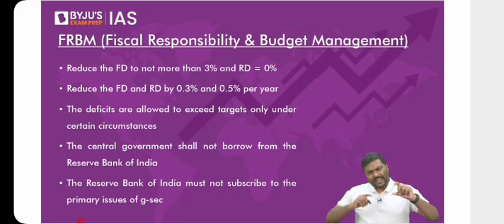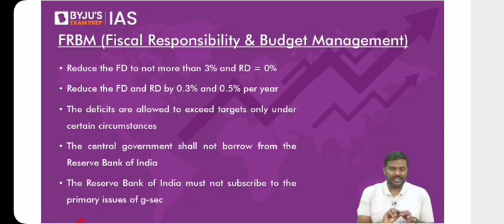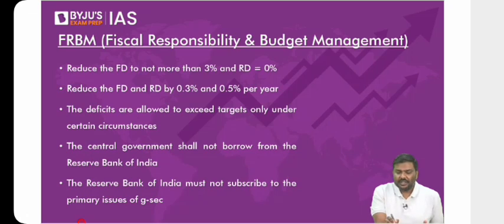Fifth very important point. Can the government every year announce a budget? Understand this carefully. Can the government every year announce a full-fledged budget? And when I say full budget, what is the meaning of it? A full budget simply means you are giving details about all the expenditures you are going to incur, and you're also giving details about all the revenue sources. That is called a full budget.